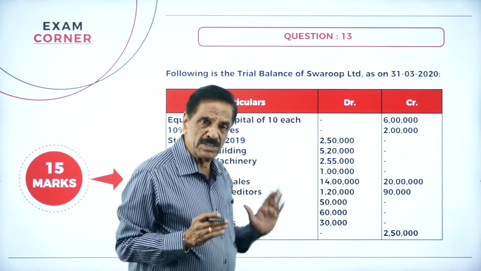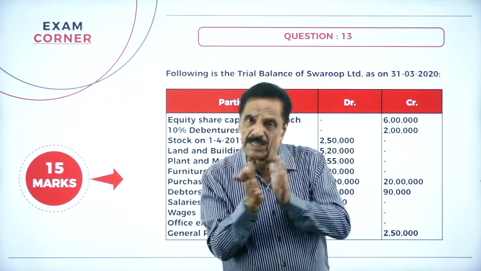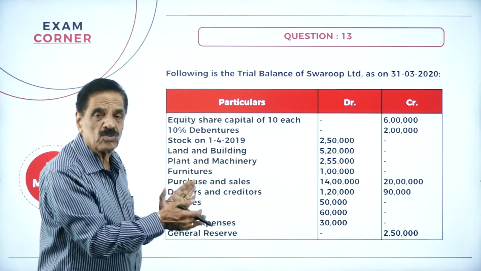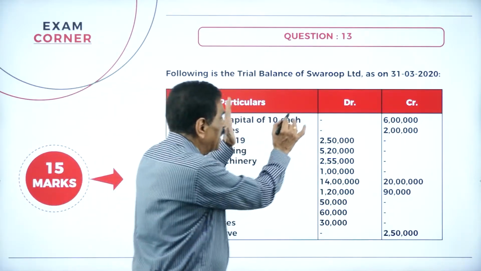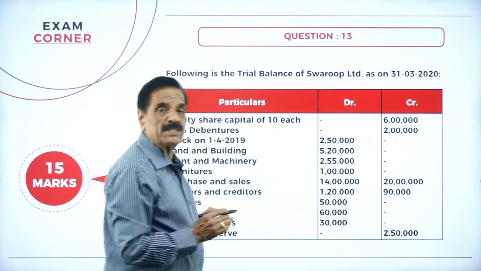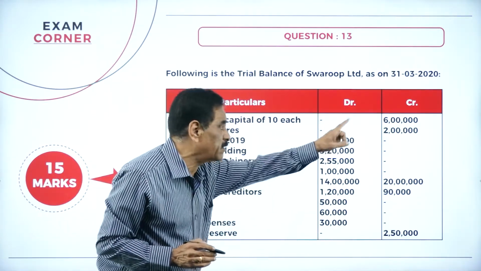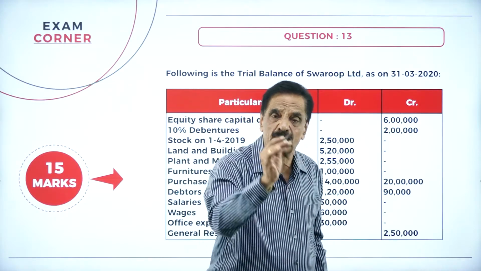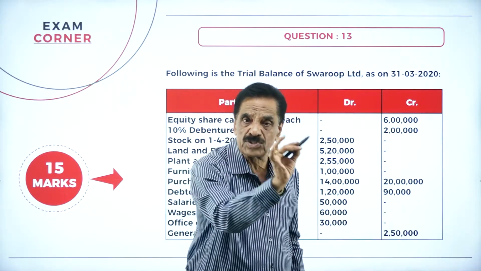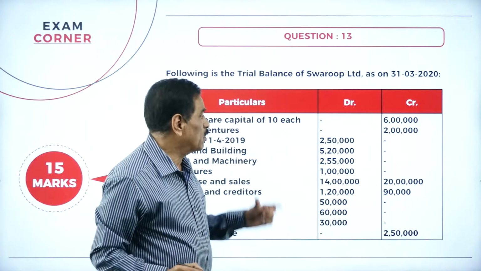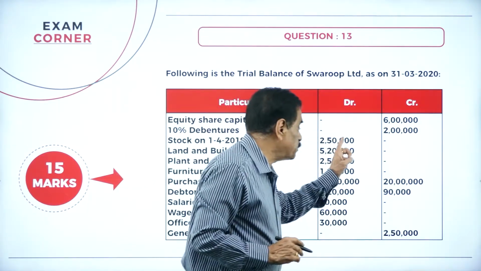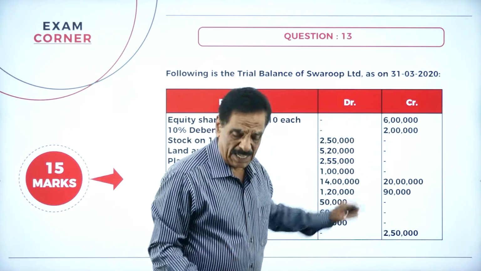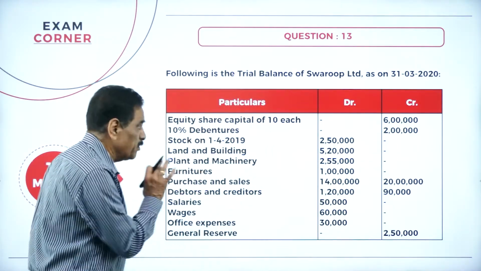So we are doing this time as per the vertical format. Previously we were not doing it like this; this year we have to do it in the vertical format. So they will give the trial balance. The trial balance has two sides: one is called the debit side, one is called the credit side. Debit side shows the expenses, credit side shows the income; debit side shows the assets, credit shows the liabilities. So this is the basis. This is the problem you got.